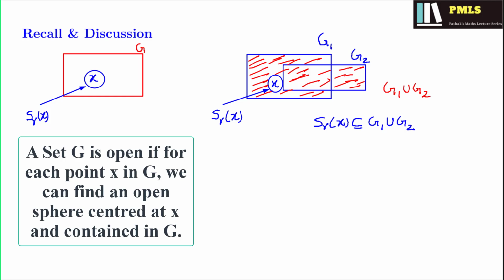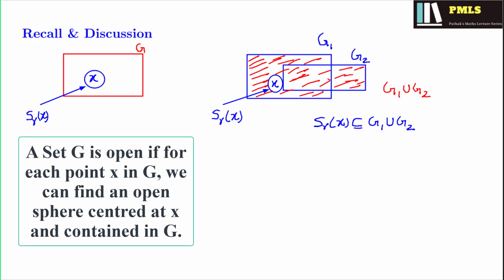Therefore, we have taken an element x in G1 union G2, and we have shown that we have an open sphere, certainly centered at x, which is a subset of G1 union G2. Therefore, we can very easily see that if G1 and G2 are open sets, then G1 union G2 is going to be an open set.